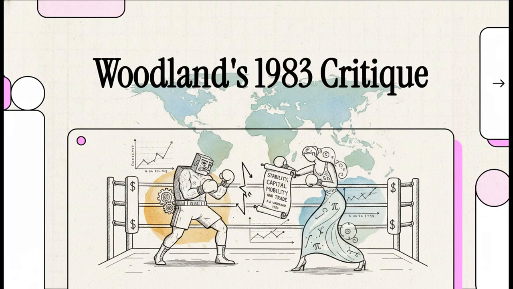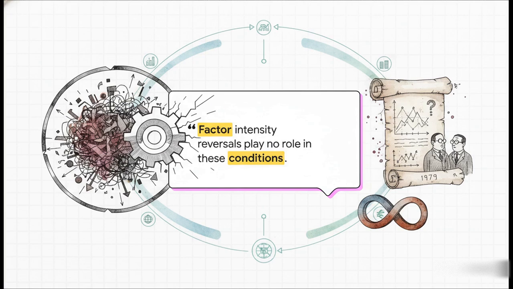Okay, let's dive right into this. Today we're unpacking a really fascinating intellectual boxing match from 1983, one that fundamentally changed how economists view global market stability. We are exploring a brilliant paper by A.D. Woodland called Stability, Capital Mobility, and Trade. In this explainer, we're going to see how a simple mathematical assumption created a massive economic paradox, and then how Woodland completely dismantled it.